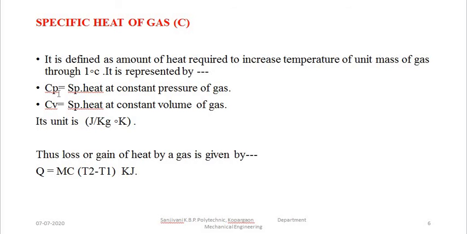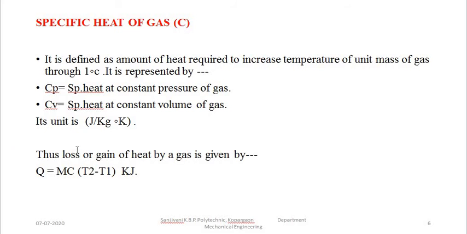Now in case of the ideal gases, or in case of the gas processes, we are considering the specific heat at constant pressure and specific heat at constant volume. These are the two ideal gas processes, and according to the experiments, we are getting the values of specific heat at the constant pressure. So behavior of the gas at constant pressure and behavior of the gas at constant volume. So what is the value of specific heat at constant pressure of that particular gas, and what is the value of specific heat of that particular gas at constant volume process? So its unit is again joules per kg degree Kelvin or kilojoules per kg degree Kelvin.